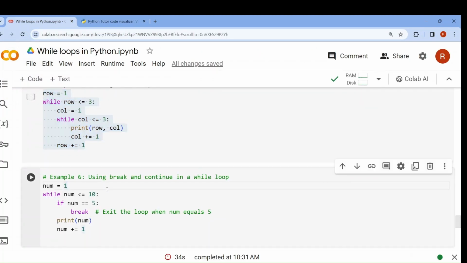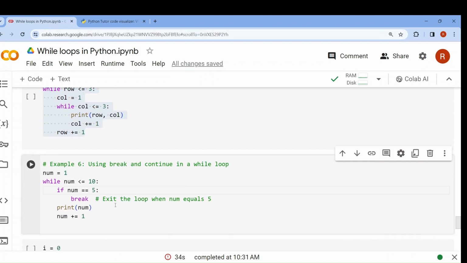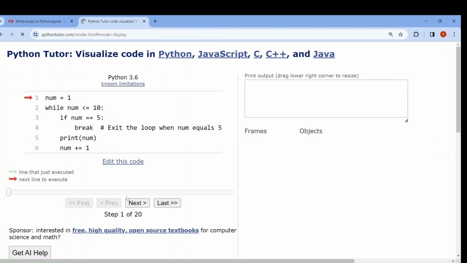Now the concept break and continue. We studied in for loop also about break and about continue keyword. Now let me visualize this one also. See what happens. Num equals to 1. While num less than equal to 10, condition met. Now if num equals to 5, 1 equals to 5. If the condition is met, then the break statement will be executed. But now the if condition is not met, so let me go first. Print num, 1 will be printed.